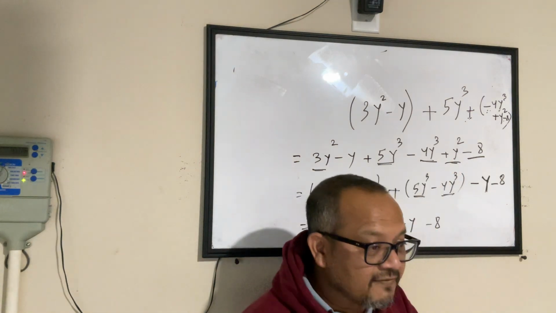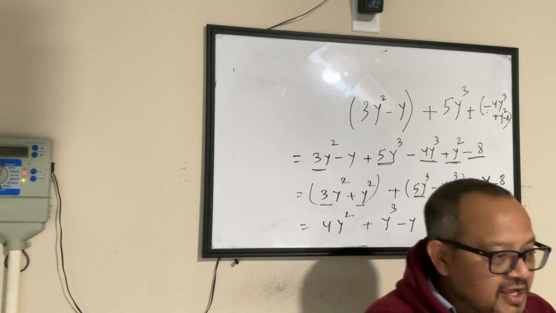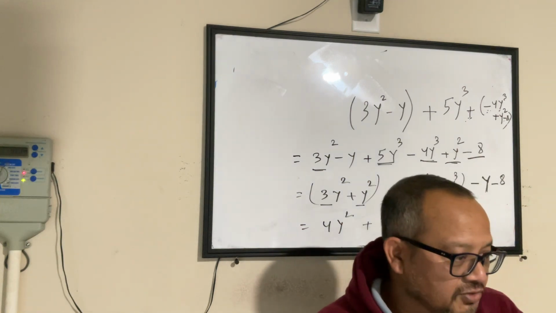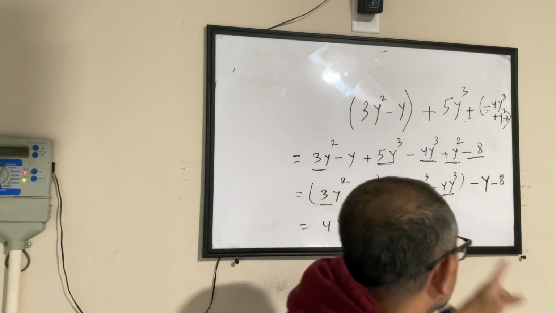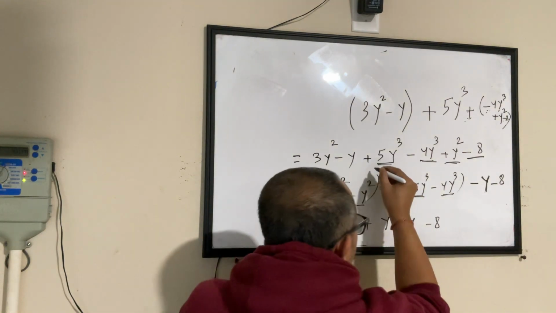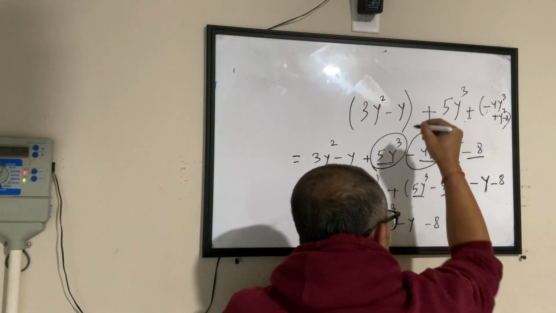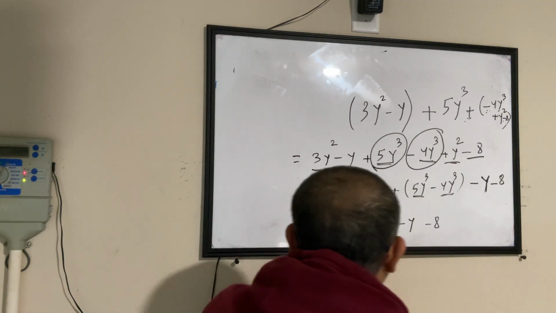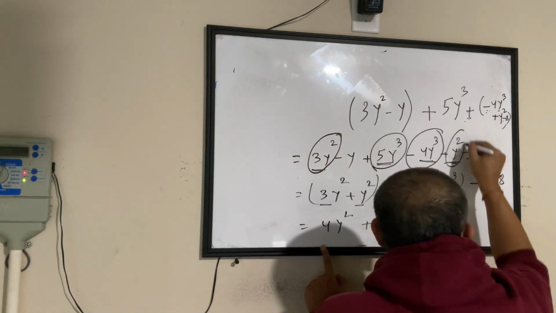It's like you have a class of 50 kids. You have 20 boys, 30 girls. What do you do? You put the girls together, boys together. That's what we did. If I call these y cubes boys, these are two boys, putting them together. If I call y square girls, this is one girl, this is another girl.